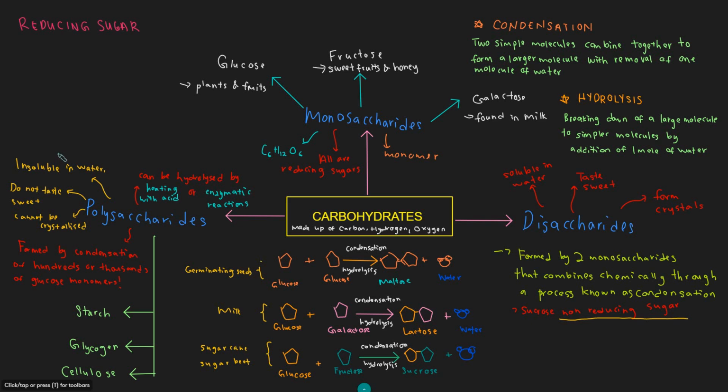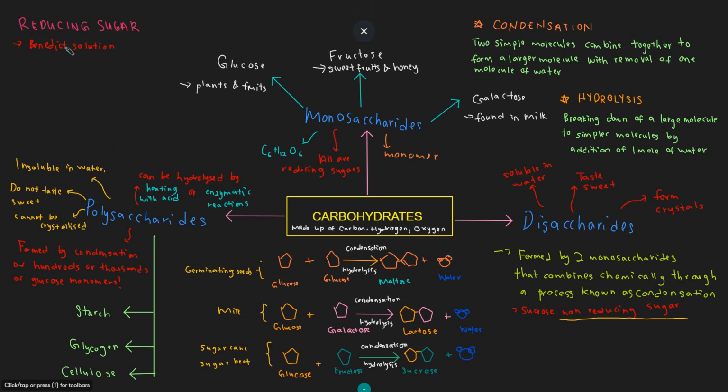So now let's look back at reducing sugar. We know that all monosaccharides and disaccharides are reducing sugars except for sucrose. Reducing sugars are sugars that can act as a reducing agent. To further understand the concept, first we have to look at the experiment to determine reducing sugar, meaning the test that qualifies if a sugar is a reducing sugar or not. When a solution of sugar is heated with Benedict solution, the formation of a brick red precipitate indicates the presence of reducing sugar, meaning that if there is no brick red precipitate, reducing sugar is not present.